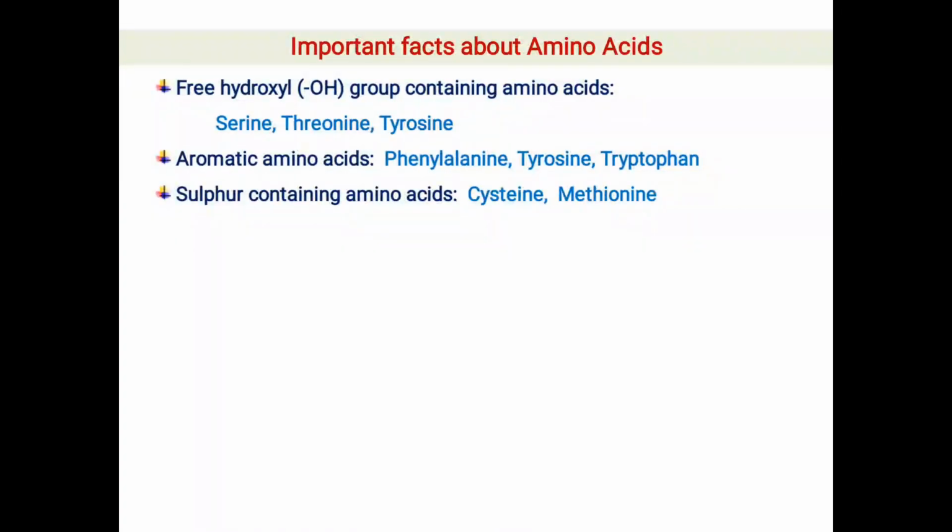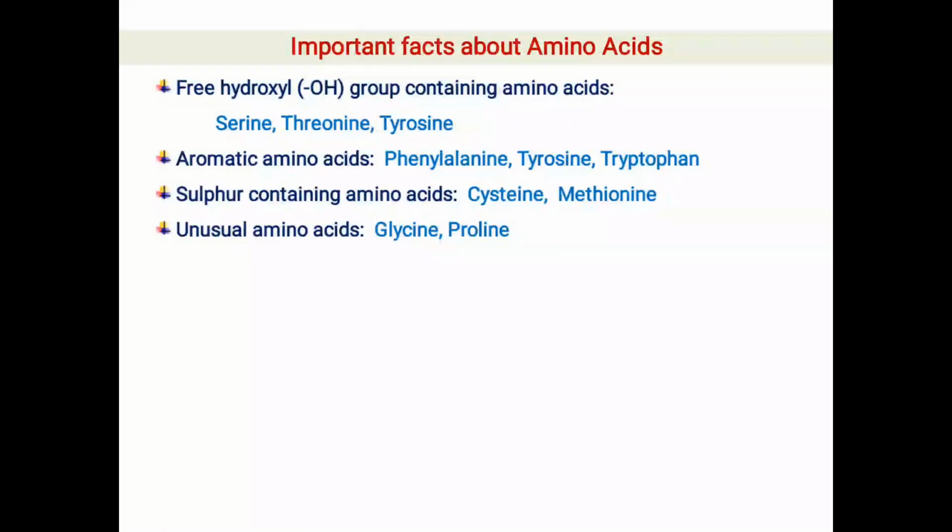Sulfur containing amino acids are cysteine and methionine. But in cysteine, sulfur is in the form of a terminal free sulfhydryl group in the side chain, while in methionine sulfur is in between the groups, it is not free.